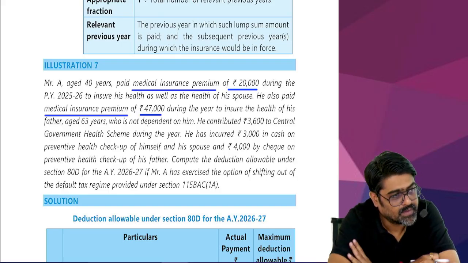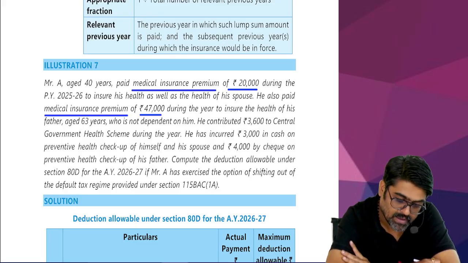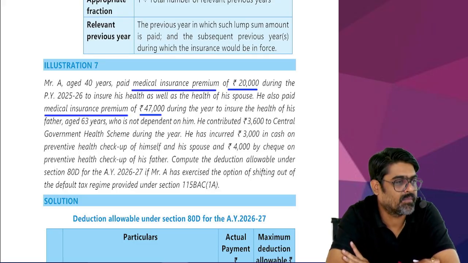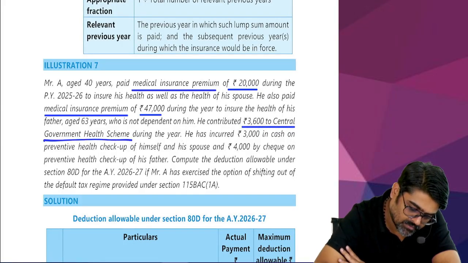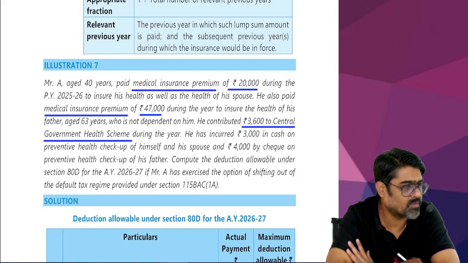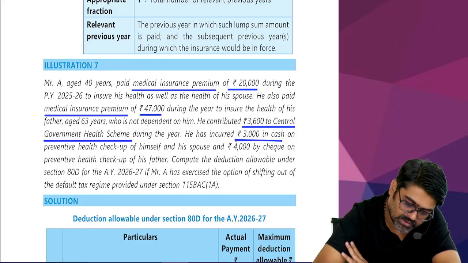Aged? So medical insurance premium is paid for a senior citizen. Yes or no? And that father is not dependent on him. So what? Even if the parents are dependent or independent, premium will be eligible under section 80D. Now he contributed 3,600 to the Central Government Health Scheme during the year. So this might have been contributed for himself and his family only. So it will qualify.